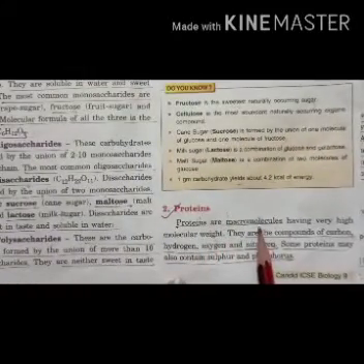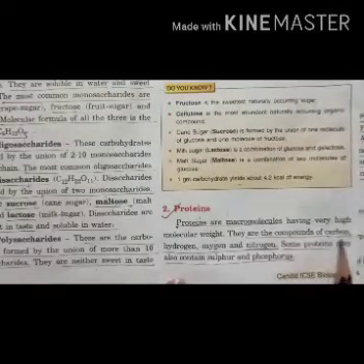Now next is proteins. Proteins are macromolecules which are compounds of carbon, hydrogen, oxygen, nitrogen, and some proteins may also contain sulfur and phosphorus.